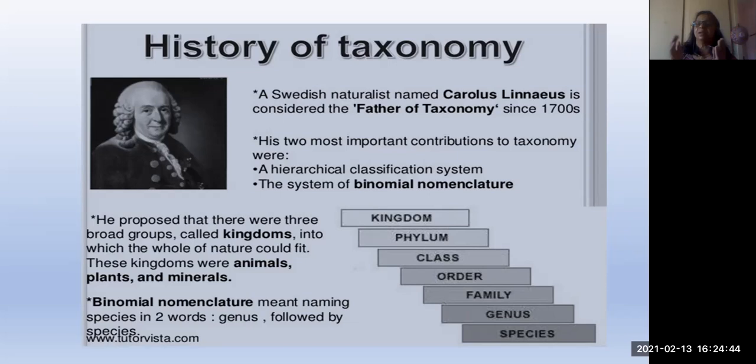Small group means not hundreds, some millions, because humans are also in species only, a single species. All the humans, wherever they go, on the moon or in European countries, whatever it may be, humans are humans. That means they all consist of only one type of characters.